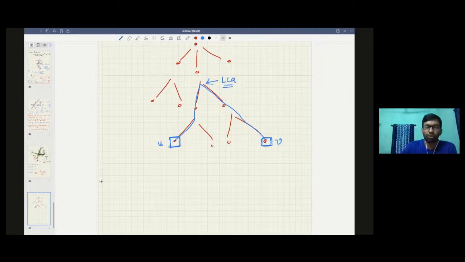There are many ways to find the LCA. You can do some pre-processing to find the LCA in order one. Just read about this, it is very basic stuff. So you find the LCA, and the answer will be